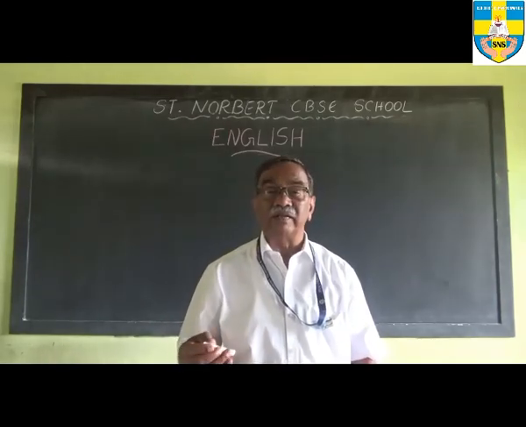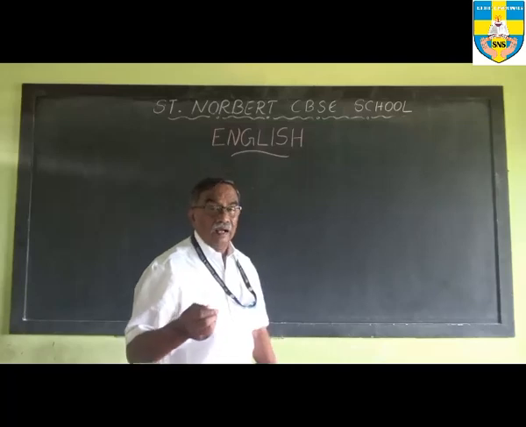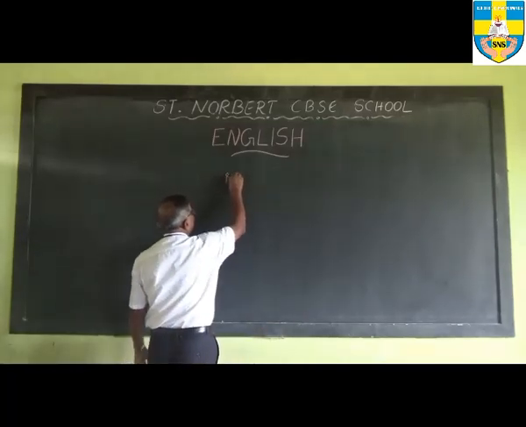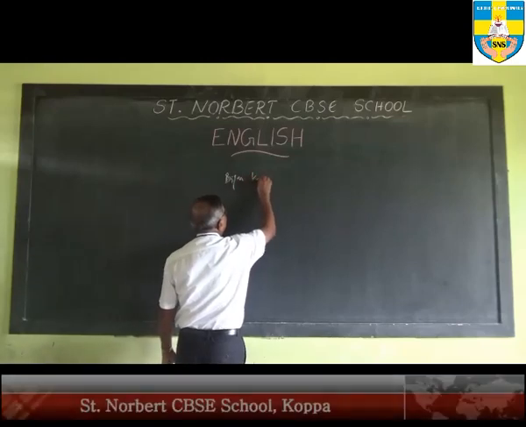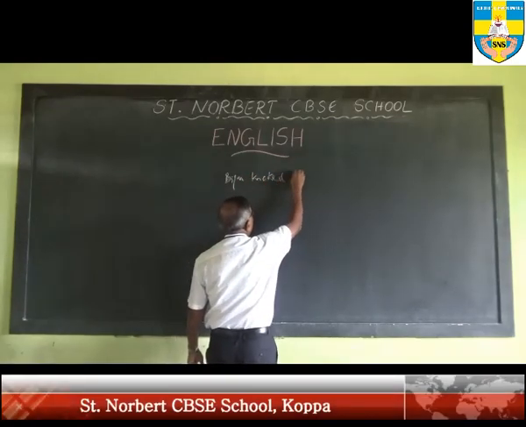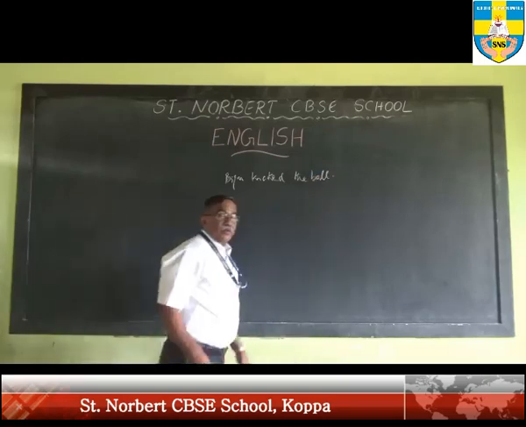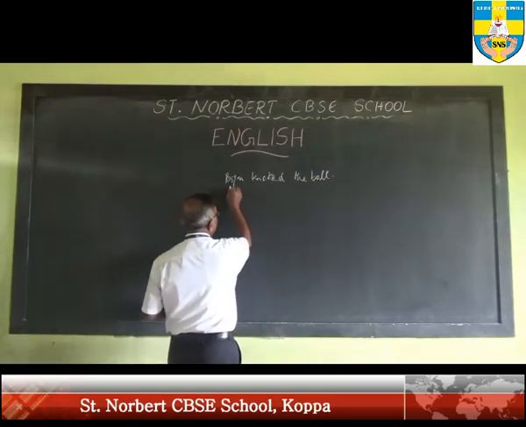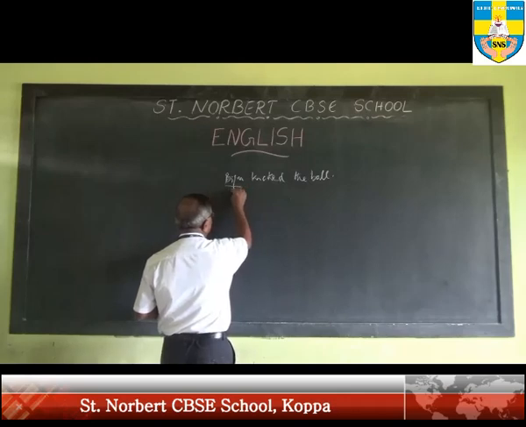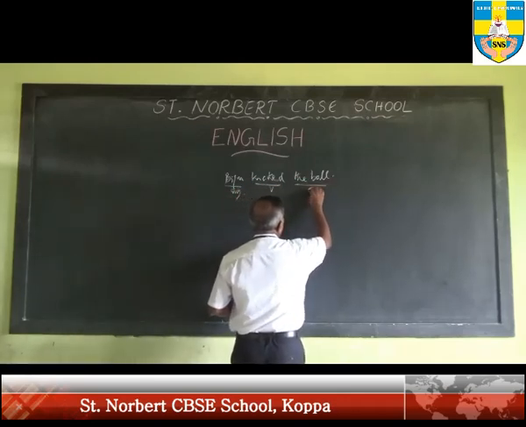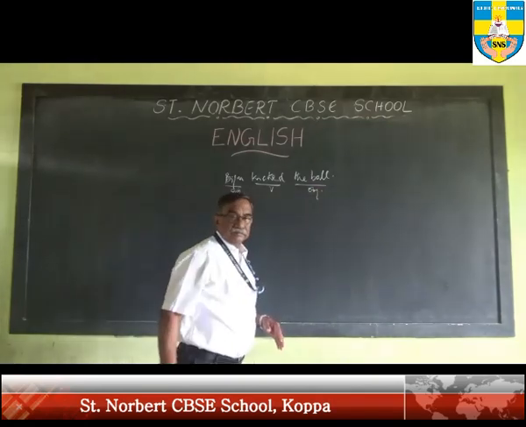And in that context, I give you a sentence. Biju kicked the ball. So when we analyze this sentence, we find that Biju is the subject, kicked is the verb, and the ball is what we call the object.